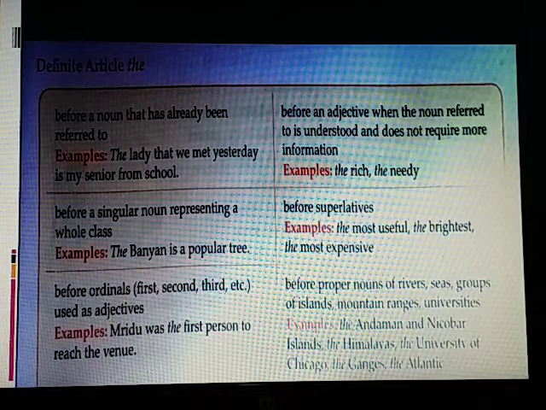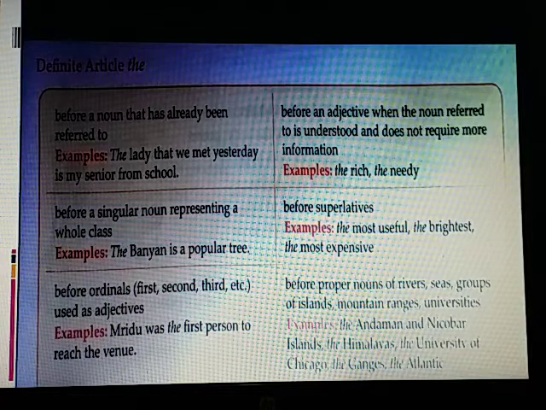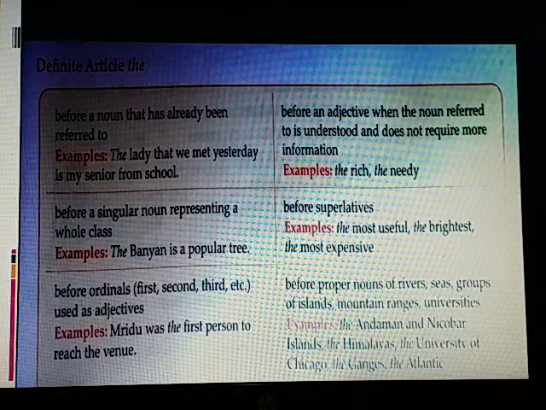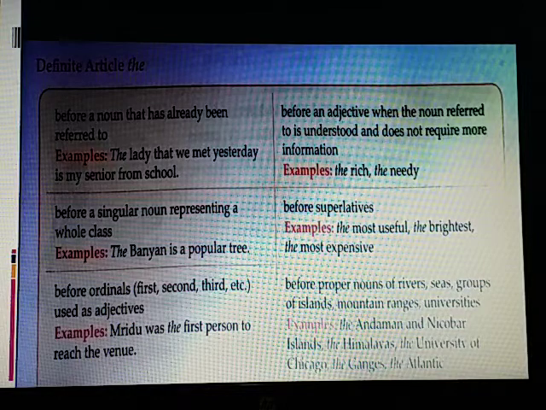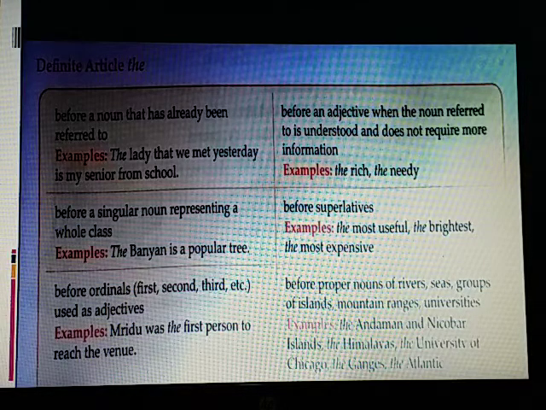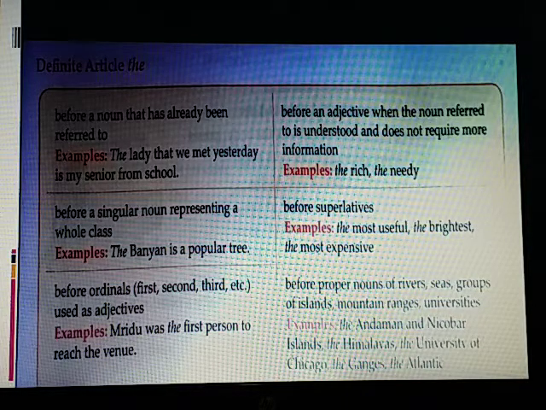Before the names of religions and communities: the Hindus, the Rajputs, etc. Before the names of directions: the sun sets in the west. Before ordinals and superlatives: the 15th of August, Sunday is the first day of the week. He is the shortest man here. Before common nouns which are names of things that are unique of their kind: the sun, the moon, etc. When we use a proper noun as a common noun, here Shakespeare implies a great dramatist. Kalidas is the Shakespeare of India.